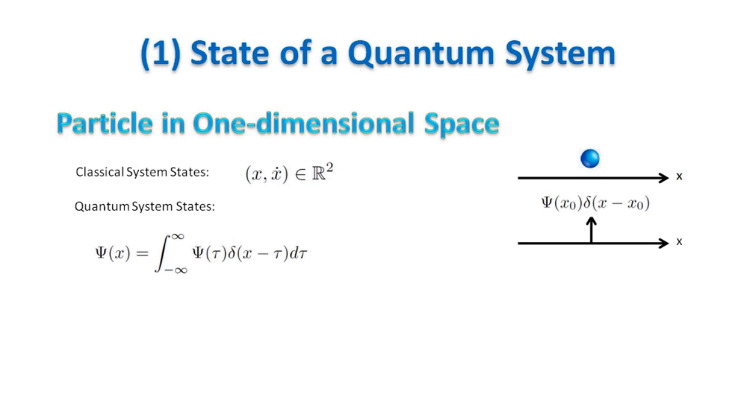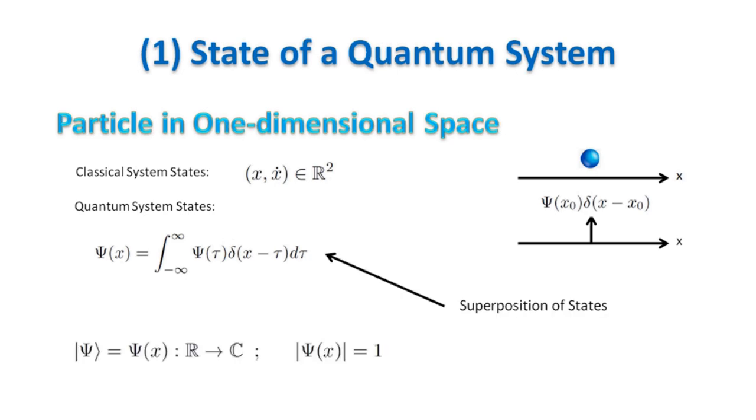Any other state can be defined by a continuous complex-valued linear combination of the above states. This is once again a superposition of states and gives the general wave function of the system, which is a complex-valued function. We also want the amplitude of the wave function to be 1.